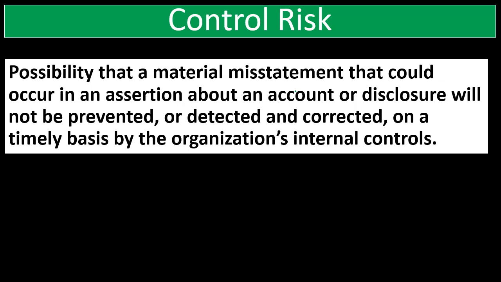That's going to be the possibility that a material misstatement that could occur in an assertion about an account or disclosure will not be prevented or detected and corrected on a timely basis by the organization's internal controls. So control risk, now we're going to be putting the controls back in place. So when we consider the control risk, the possibility that there is a material misstatement that could occur in an assertion about, once again, the account or disclosure level. So now we're at the account or disclosure level. We put the controls back in place, and we're trying to think, okay, now that the controls are in place, what's the probability or the risk that the controls aren't sufficient enough in order to basically catch any kind of misstatement that could be put in place.